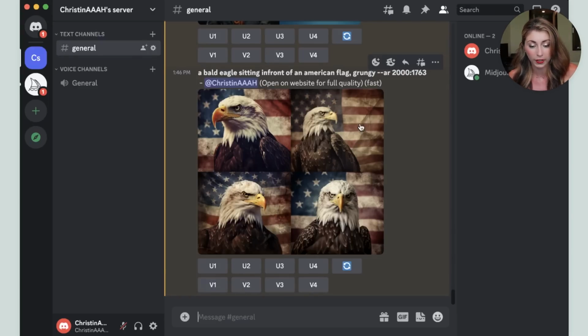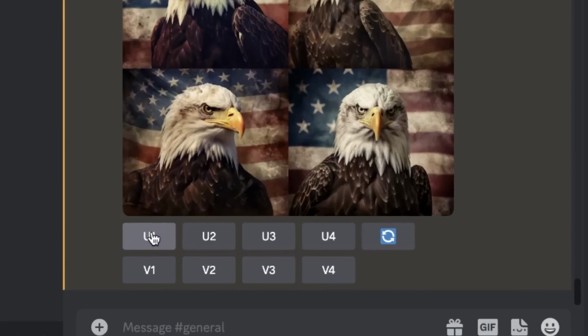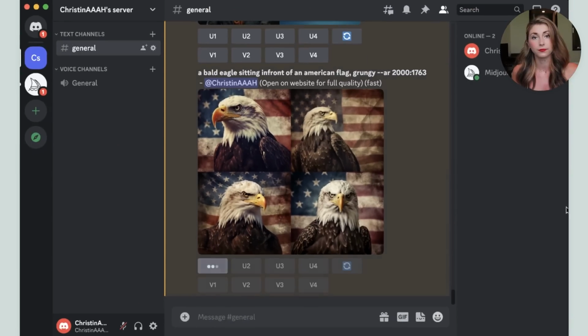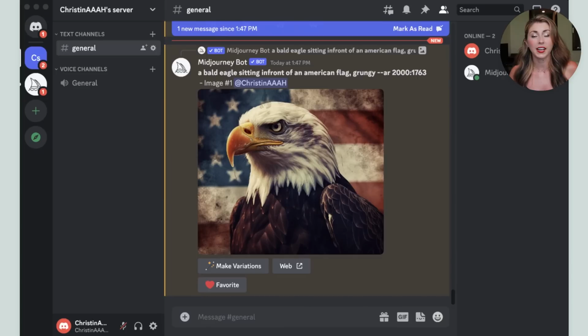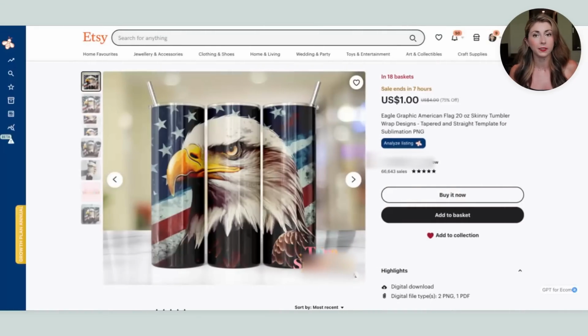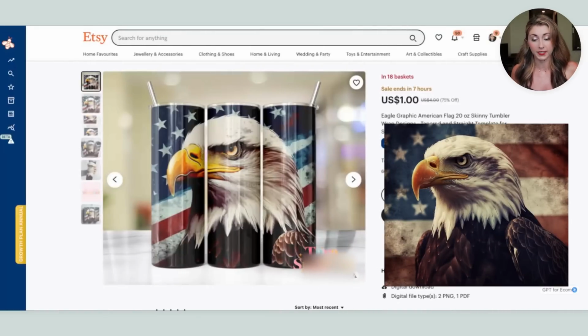It does go 1, 2, 3, 4, and I actually really like that first one right away. So I'm going to hit U1, which means to upscale the first photo. And now this looks fantastic. I'm going to save that, as it's already in the resolution that I need. So coming back to look at this file, it looks pretty close. Again, not copying, it's not the exact same.